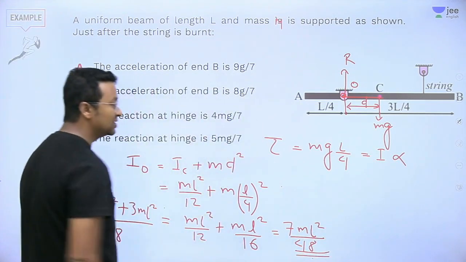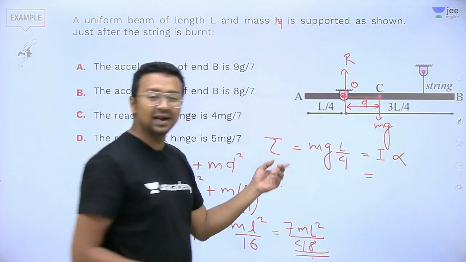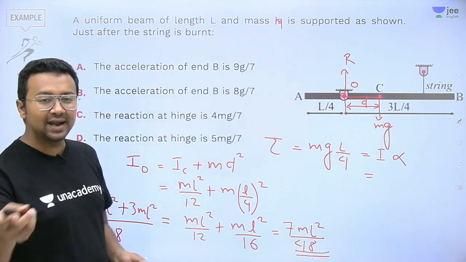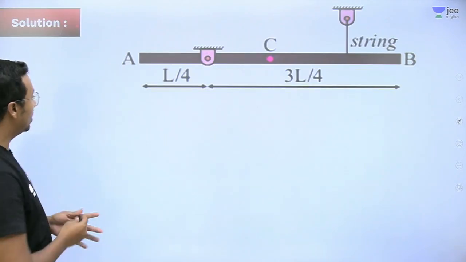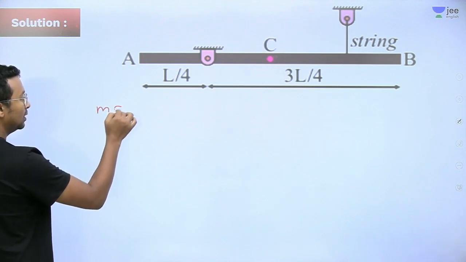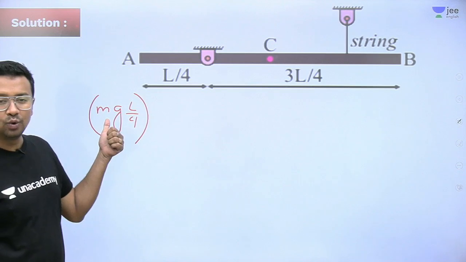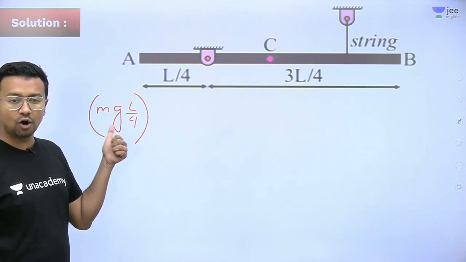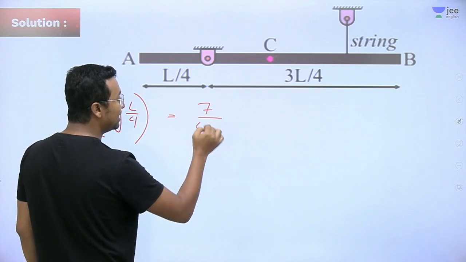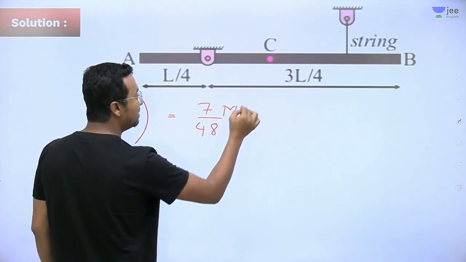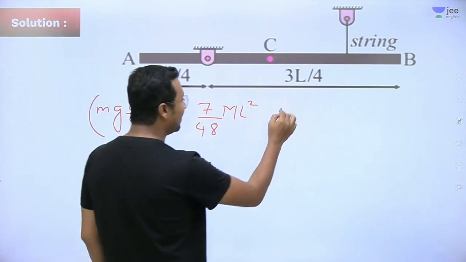Now only calculation is left out. Let's go ahead and take it to the next page, students. So mgL by 4, which was the torque created due to the weight of the rod, is equal to 7 divided by 48 into ml², that is I, into alpha.